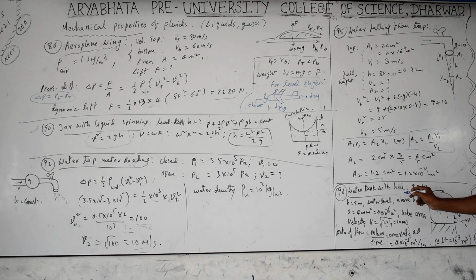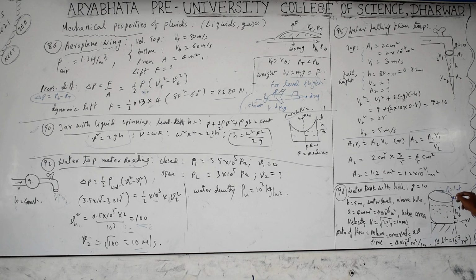Next, a water tank with a hole, water leaking out. This formula is called Torricelli's. For Torricelli, the open surface you are taking is at atmospheric pressure, 1 atmosphere pressure on the open surface. If the atmosphere is not there, the pressure difference is different. There is a formula that you have to go through.